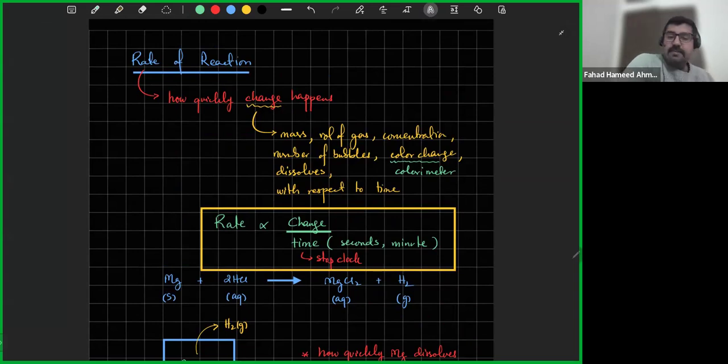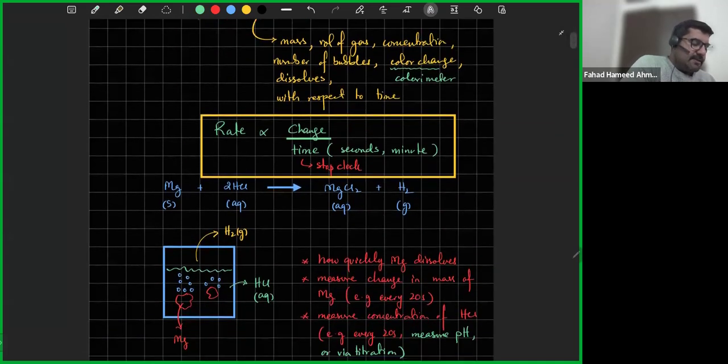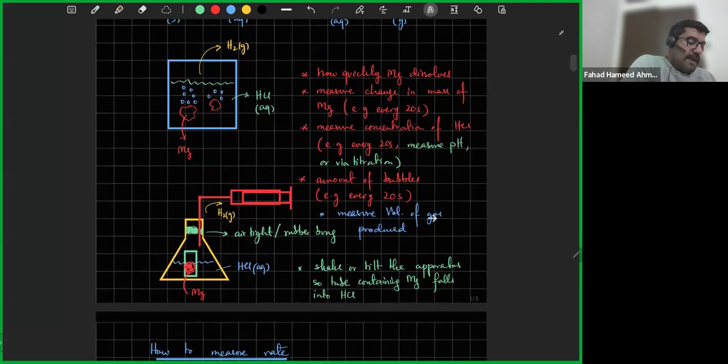What is the change? In a chemical reaction it could be any change, anything happening in the reaction where you can measure the change. It has to be a measurable change. So what do you do? Rate is change versus time, right? How quickly that change happens. In the reaction I gave, there are multiple ways you can measure the change: how quickly the Mg is dissolving, what is the change in mass of Mg, what is the concentration of HCl, how is that changing, what is the amount of bubbles changing, that could be measured. Volume of H2 gas, let me color that as well for a second.